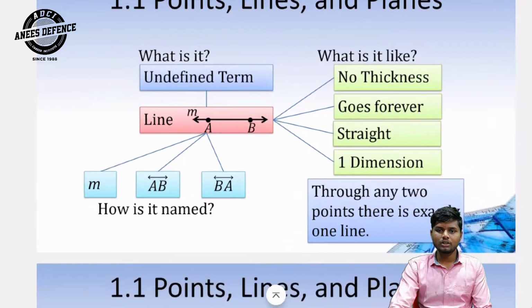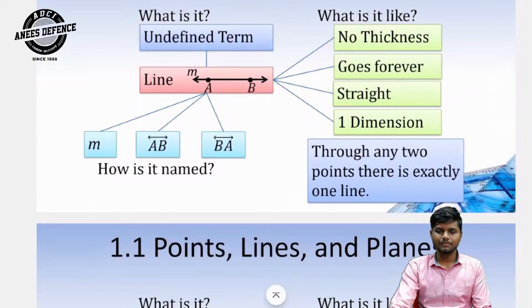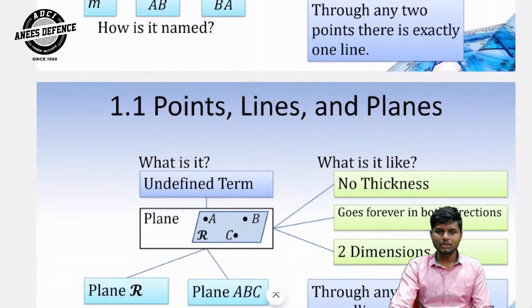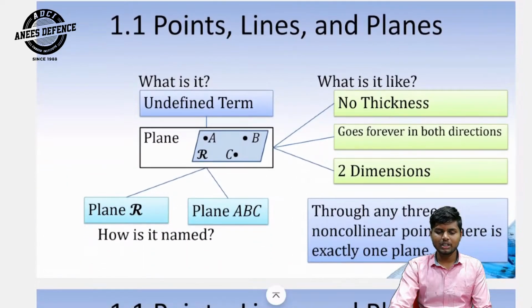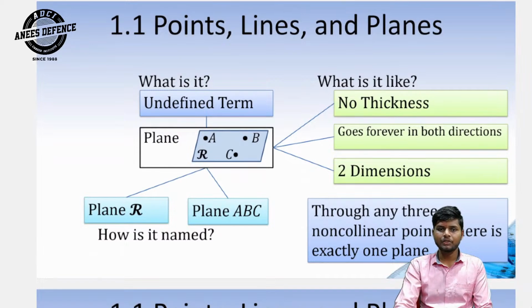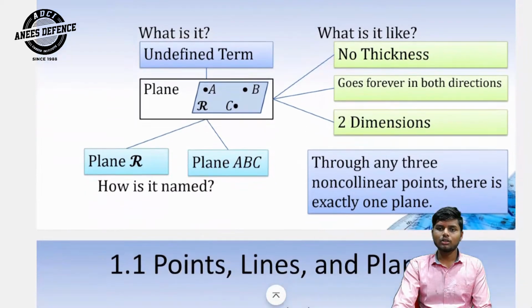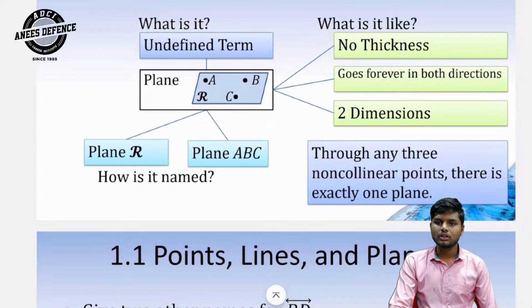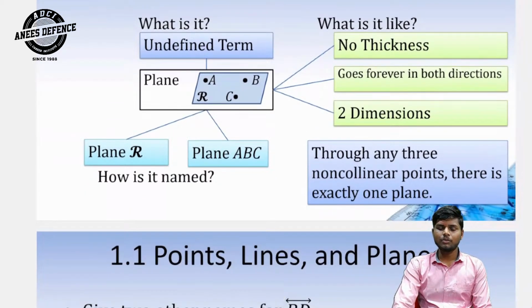Through any two points, there is exactly one line. And then next, plane. What is it? Undefined term. What is it like? No thickness. Goes forever in both directions, and there are two dimensions. How is it named? Plane R and plane ABC. Through any three non-collinear points, there is exactly one plane.